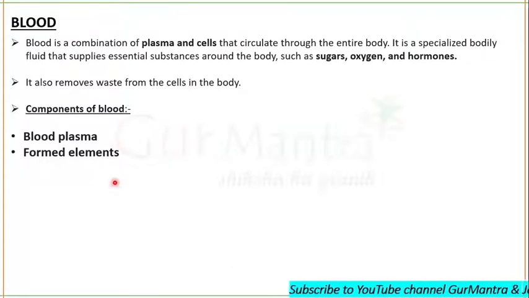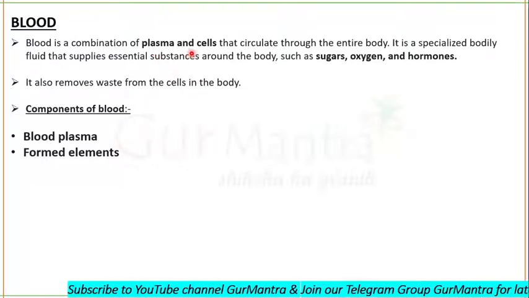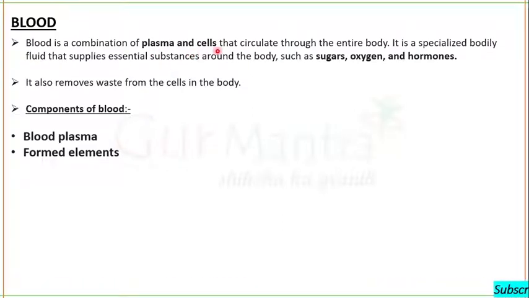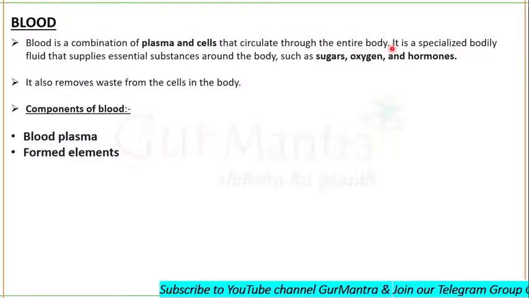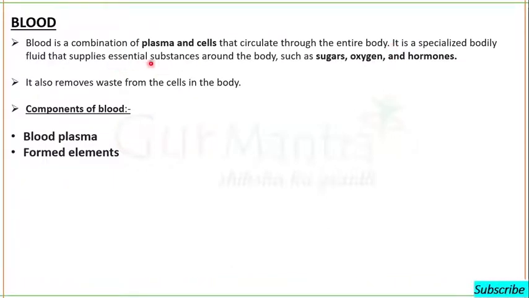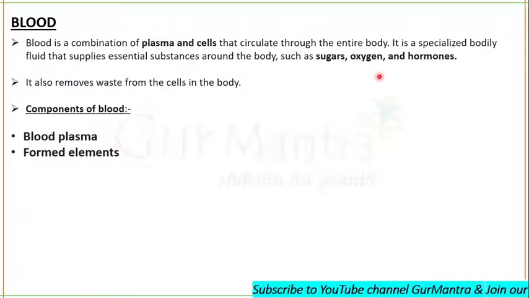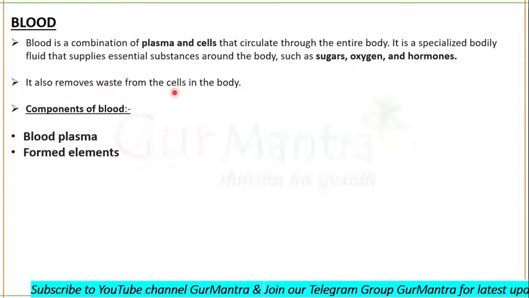As we know, blood is formed by the combination of plasma and cells. These plasma and cells circulate in our entire body. Blood is a specialized fluid that supplies essential substances around our body, such as sugar, oxygen, and hormones. It can also remove waste from the cells in the body.